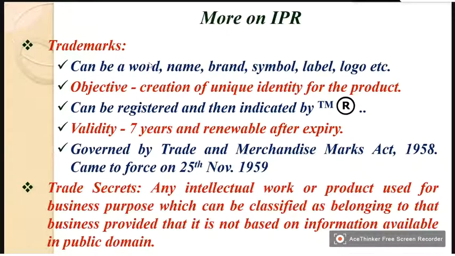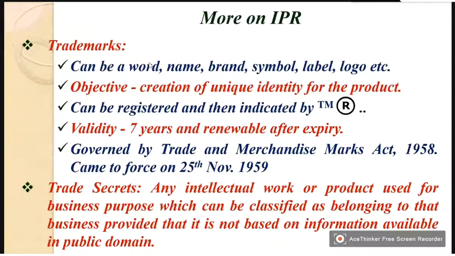People are doing a lot of research, and while doing that research, they access certain information. It is always available in the public domain. And using that information, if I develop a new thing, it is only a reproduction of existing information or an existing idea.